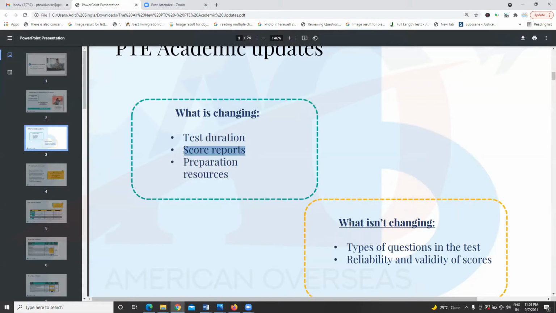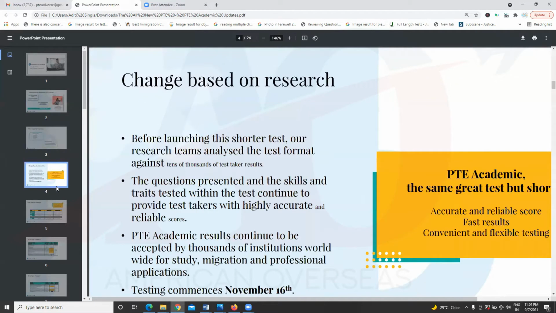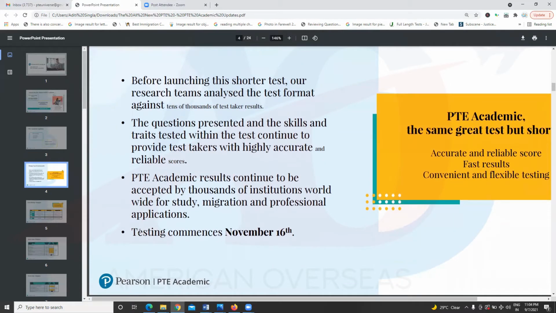Also, guys, what is not changing is the type of question. Like in speaking, we used to have five types of task, writing 2, reading 5, and listening we used to have 8 types of tasks. That is still the same. Also, guys, the changes are based on research, and it's not going to have any negative impact on you, but you need to prepare accordingly, because you should know that these are the changes. The changes are going to be implemented from November 16, so make sure you prepare wisely.